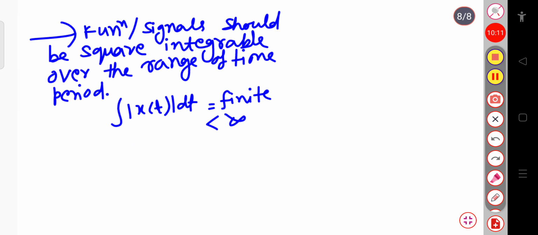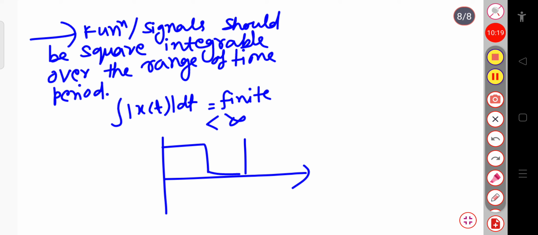Suppose I am plotting the curve here, suppose this is my graph for any particular range. This is suppose 0, this is T by 2 and T and so on. Within this 0 to T by 2 range, if I want to calculate this particular area, I can calculate it, and it has some finite value. We can calculate this for this certain interval, that is 0 to T by 2.